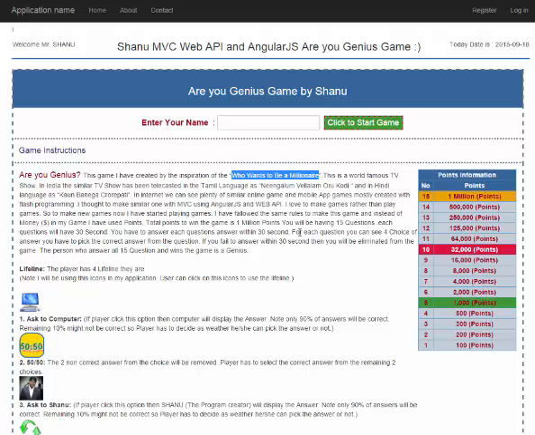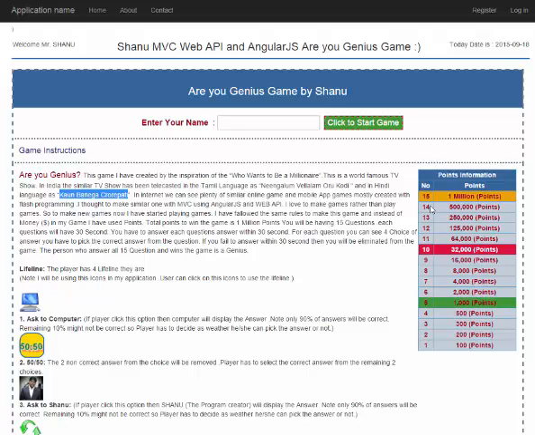In India, similar programs have been made in two languages: in Tamil as Ningalam Velalam Kodi, and in Hindi as Kaun Banega Crorepati. The game is very interesting, and it is like a general knowledge quiz program. Here the user will have 15 questions. Each question carries separate points, and whoever answers all 15 questions will be the genius.